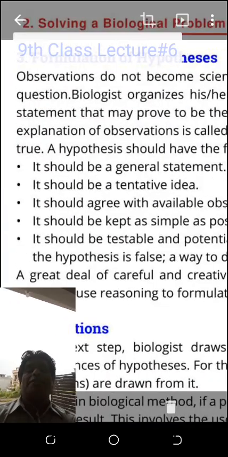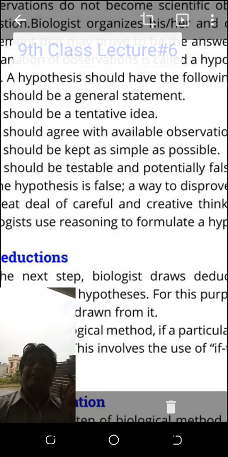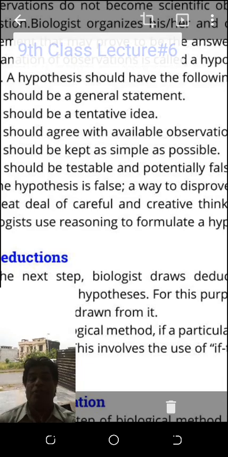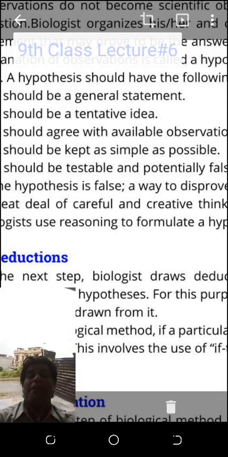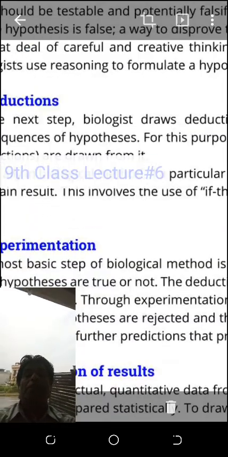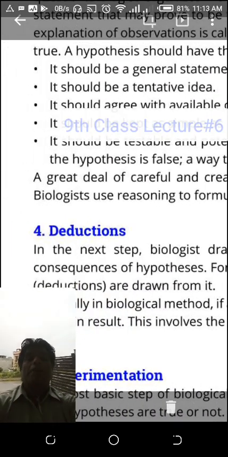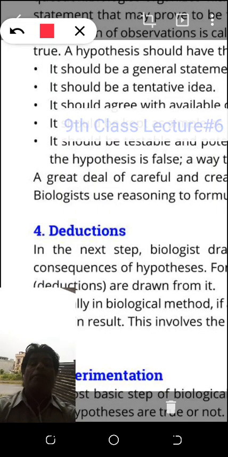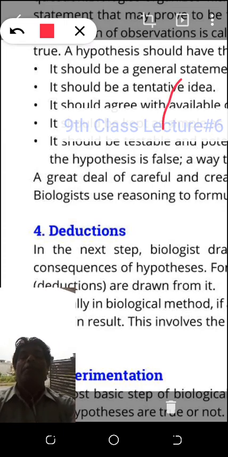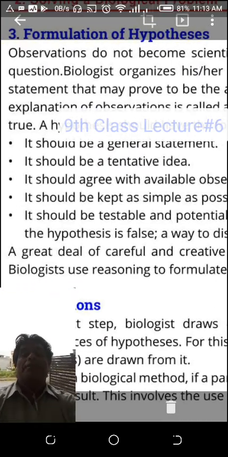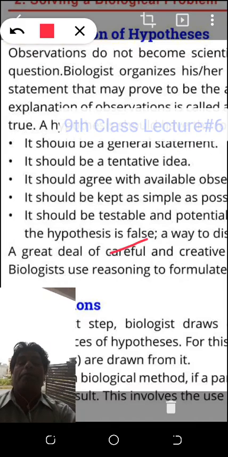And a good hypothesis is a general statement. It means the observation you select is a general statement, and that hypothesis can be tested. The most important point is this one in deduction and hypothesis. I will highlight it because you will remember it when I talk to you again. Just hold on. The good hypothesis is the one which can be tested. Look here, it is testable. You can perform an experiment. It should be testable.